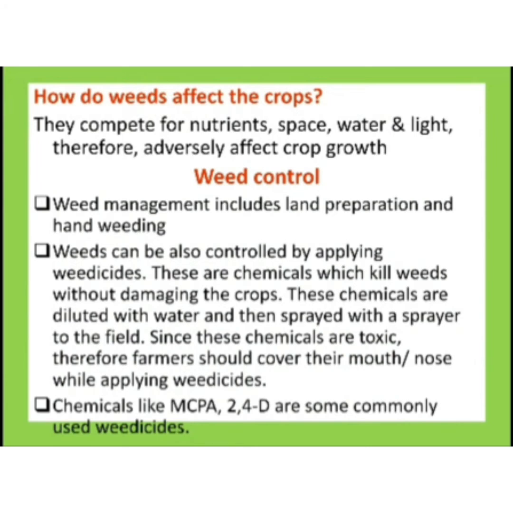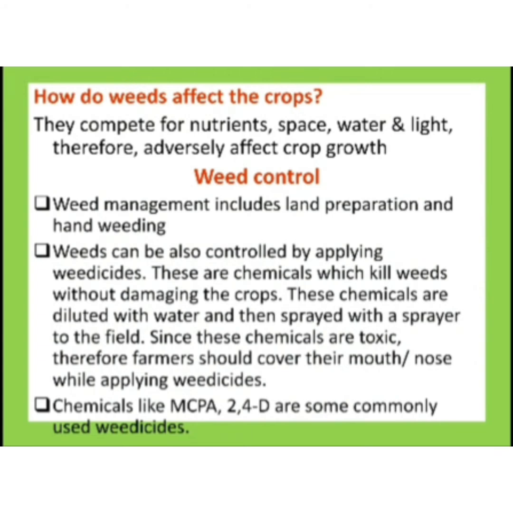So how can we manage? How can this be controlled? Weed management includes land preparation and hand weeding. Land preparation is the first step of agricultural practice. We can remove weeds while we are preparing the land from the starting itself. And also we can do hand weeding. Hand weeding means we remove the weeds by hand, but it is a tedious job, very time consuming, and human labor is involved.